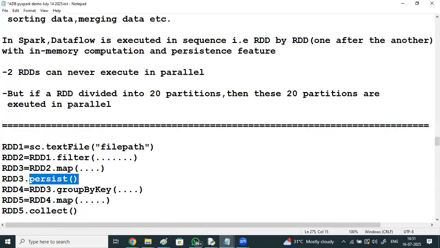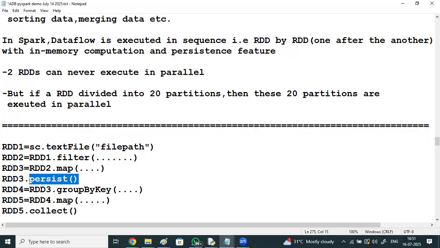Because Databricks is going to provide the cluster for you, but your storage happens in Azure. Generally, Azure Data Lake storage will be used. In Azure Data Lake or Azure Blob storage, your files are already stored, right?